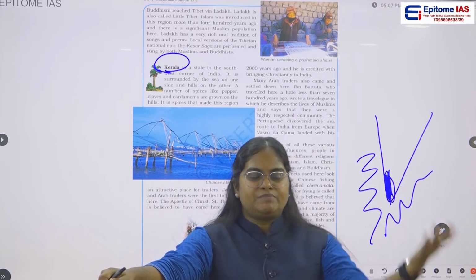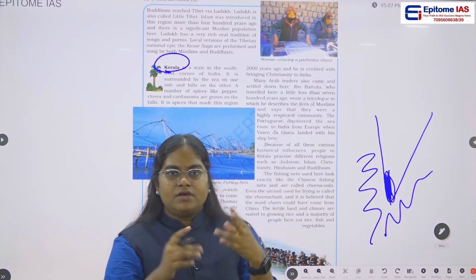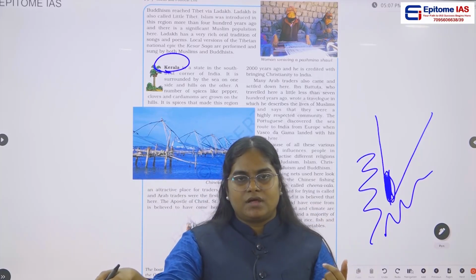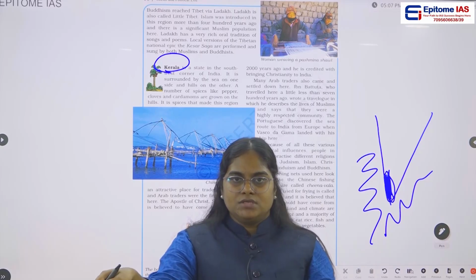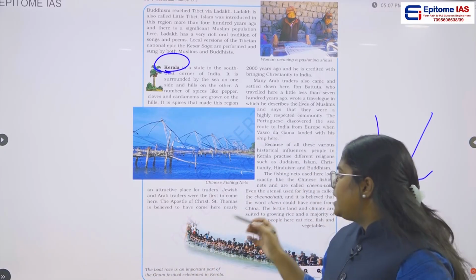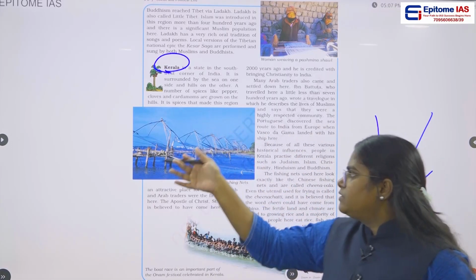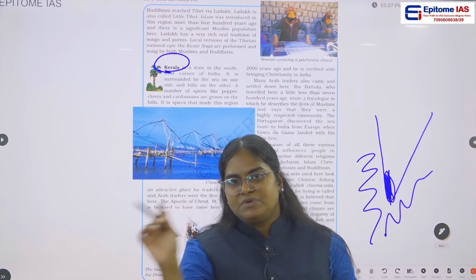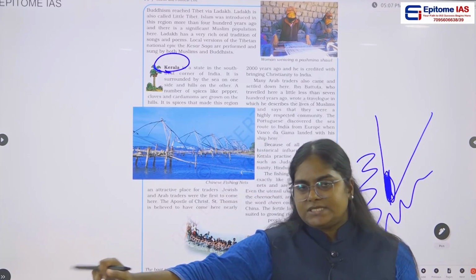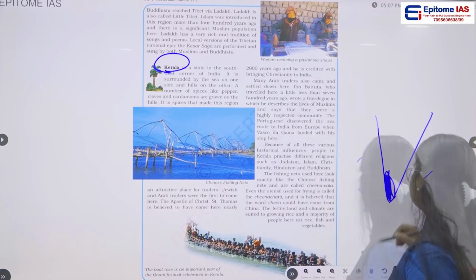So those people's occupation or eating habits are going to be based on the geographical location, and clothes I already told you. So this is one reason. But there is one similarity. There is a difference between Ladakh and Kerala, but there is also one similarity between Ladakh and Kerala. So let's see what that similarity is.